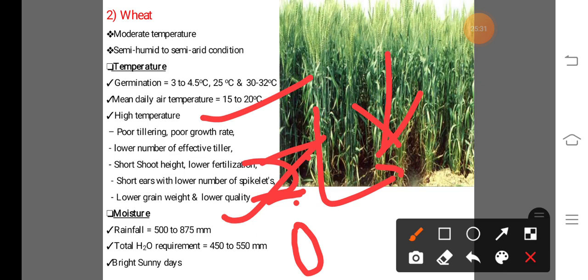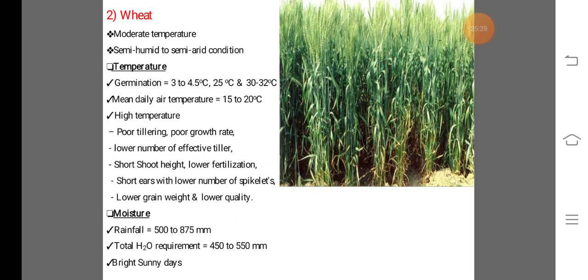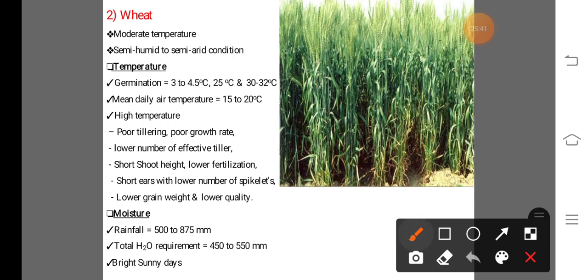So this is about the temperature requirement of the wheat crop. Next one, moisture requirement. The optimum requirement of moisture or rainfall for the wheat crop is between 500 to 875 mm throughout the life cycle of the wheat crop.